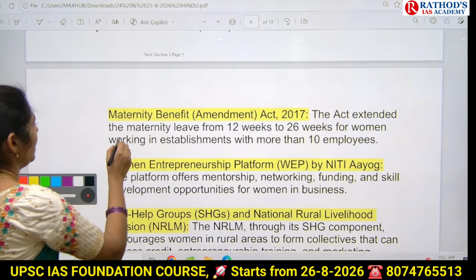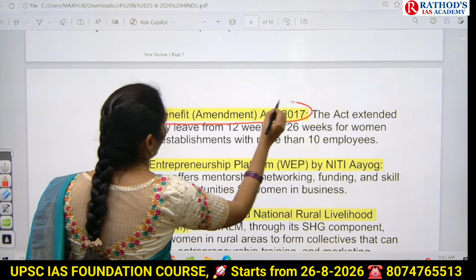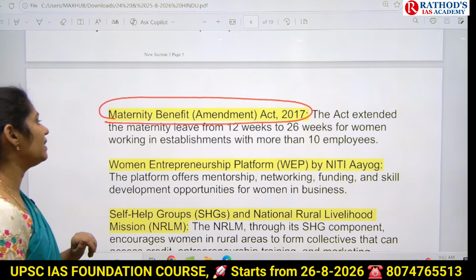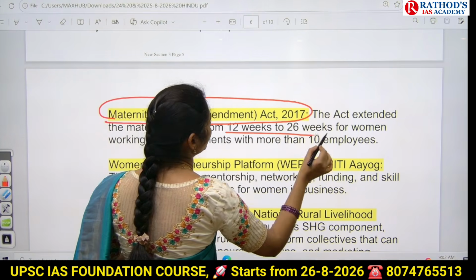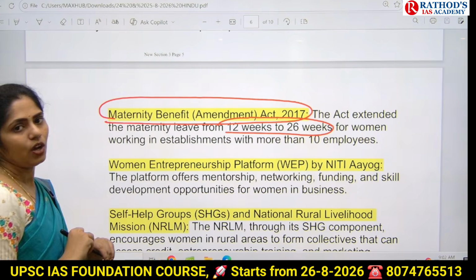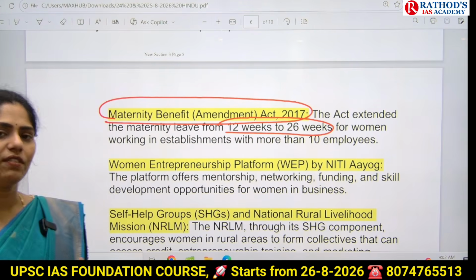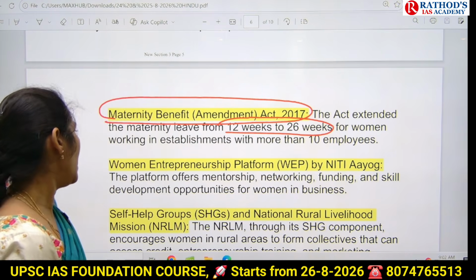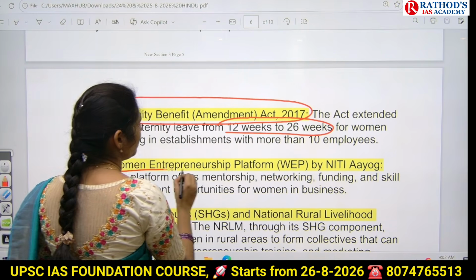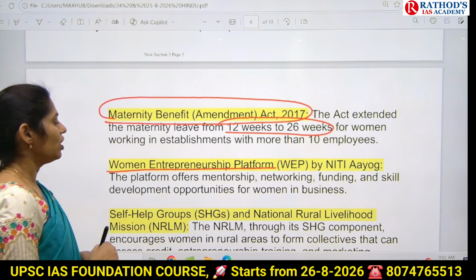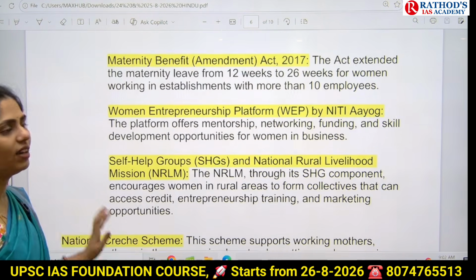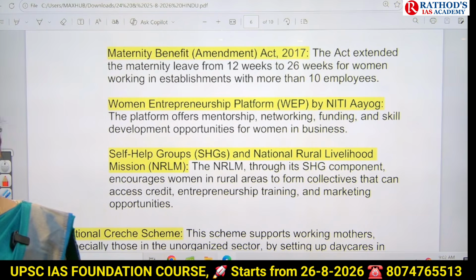And next one is the Maternity Benefit Amendment Act of 2017. This act extended maternity leave from 12 weeks to 26 weeks for women. Okay, any organization which is having more than 10 employees has to give this maternity leave for women. And this one is the Women Entrepreneurship Platform by Niti Aayog. Government is providing mentorship, networking, funding for the development of any business opportunities for women.